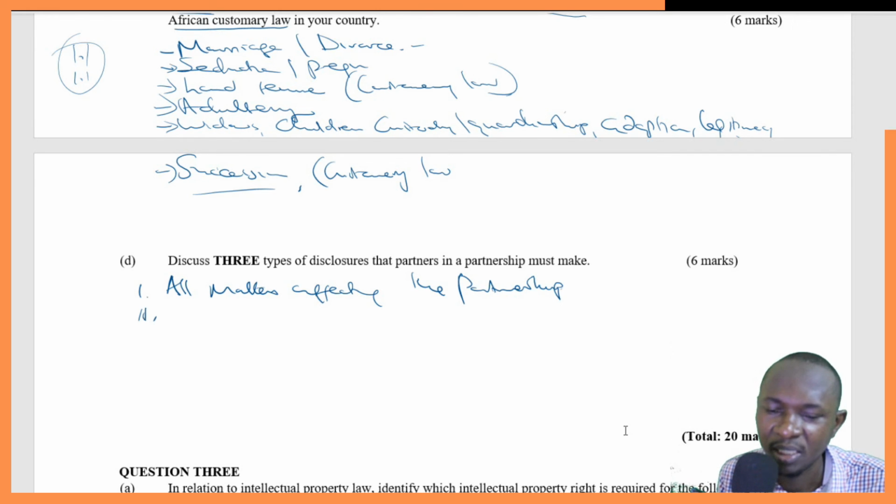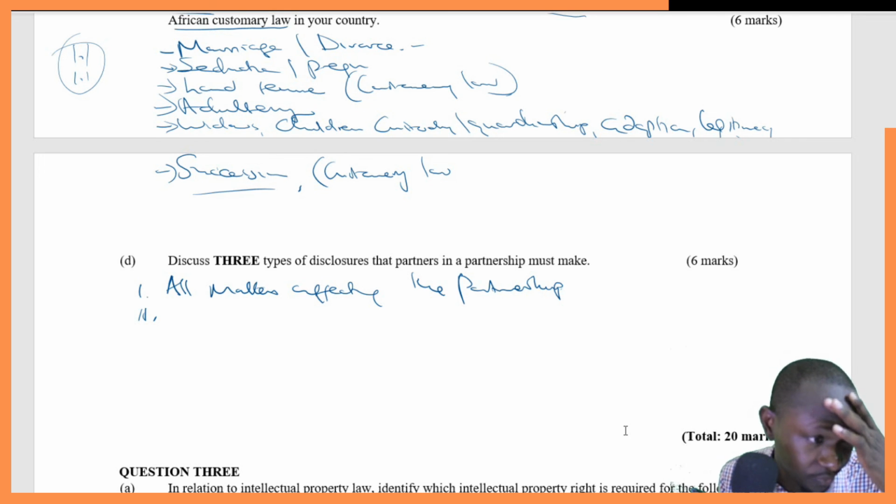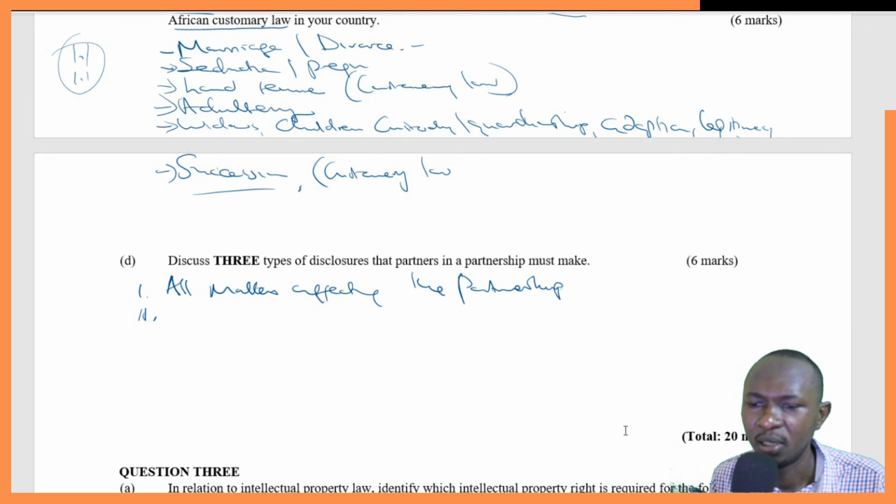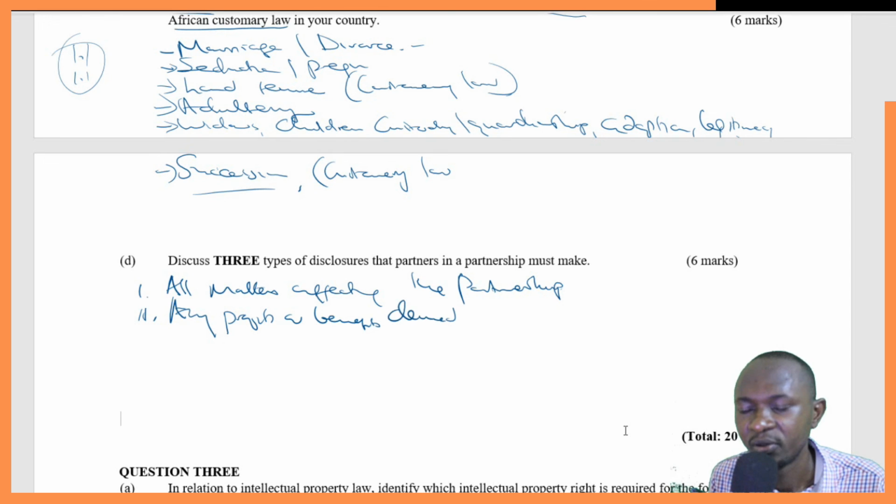Then number 2, I'm getting this from the Partnership Act. Number 2, a partner shall account to the partnership for any profits or benefits derived by the partner without the consent of the other parties from any business of the partnership or the use by the partner of the property of the partnership, the name of the partnership, or business connection. So, 3 types of disclosure that partners must make. We are talking about any profits or benefits derived